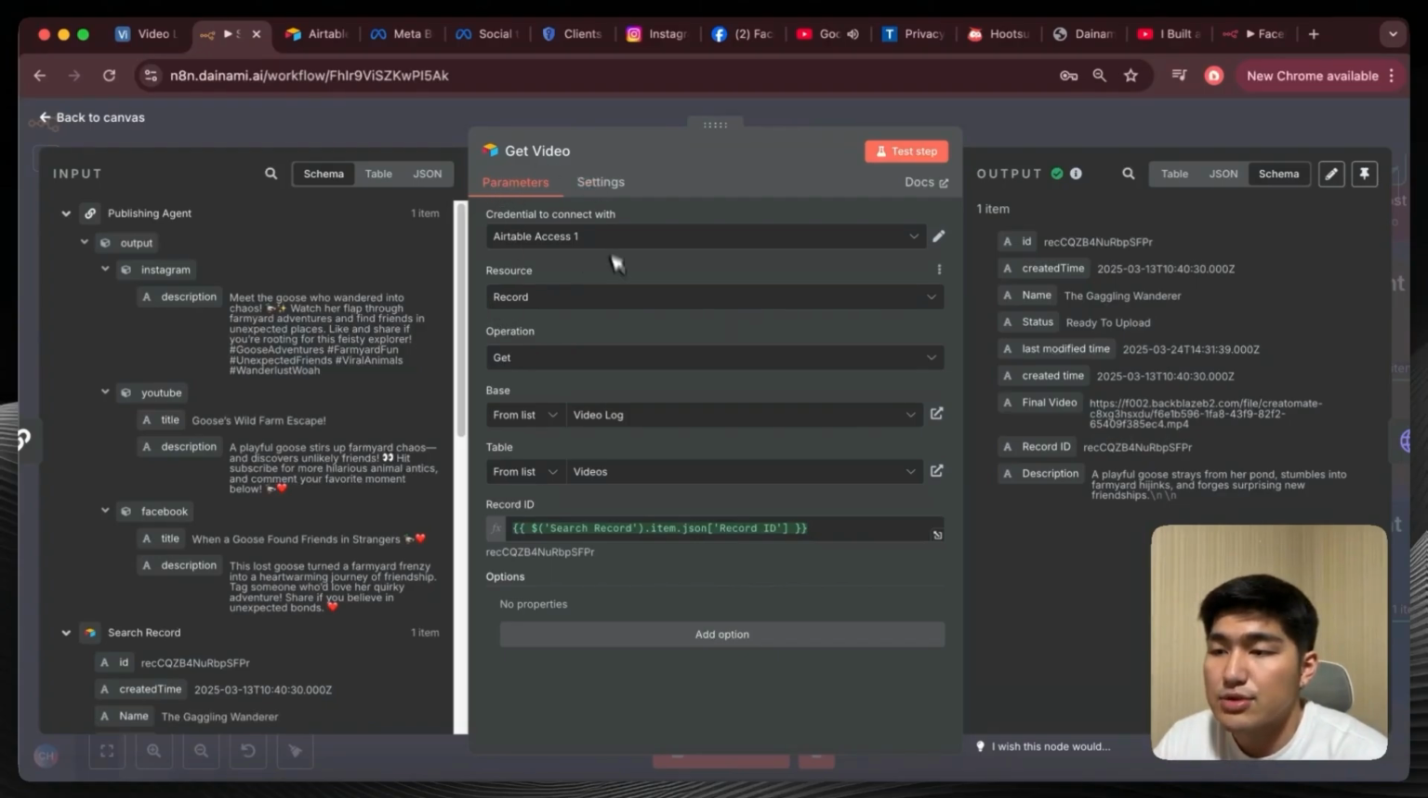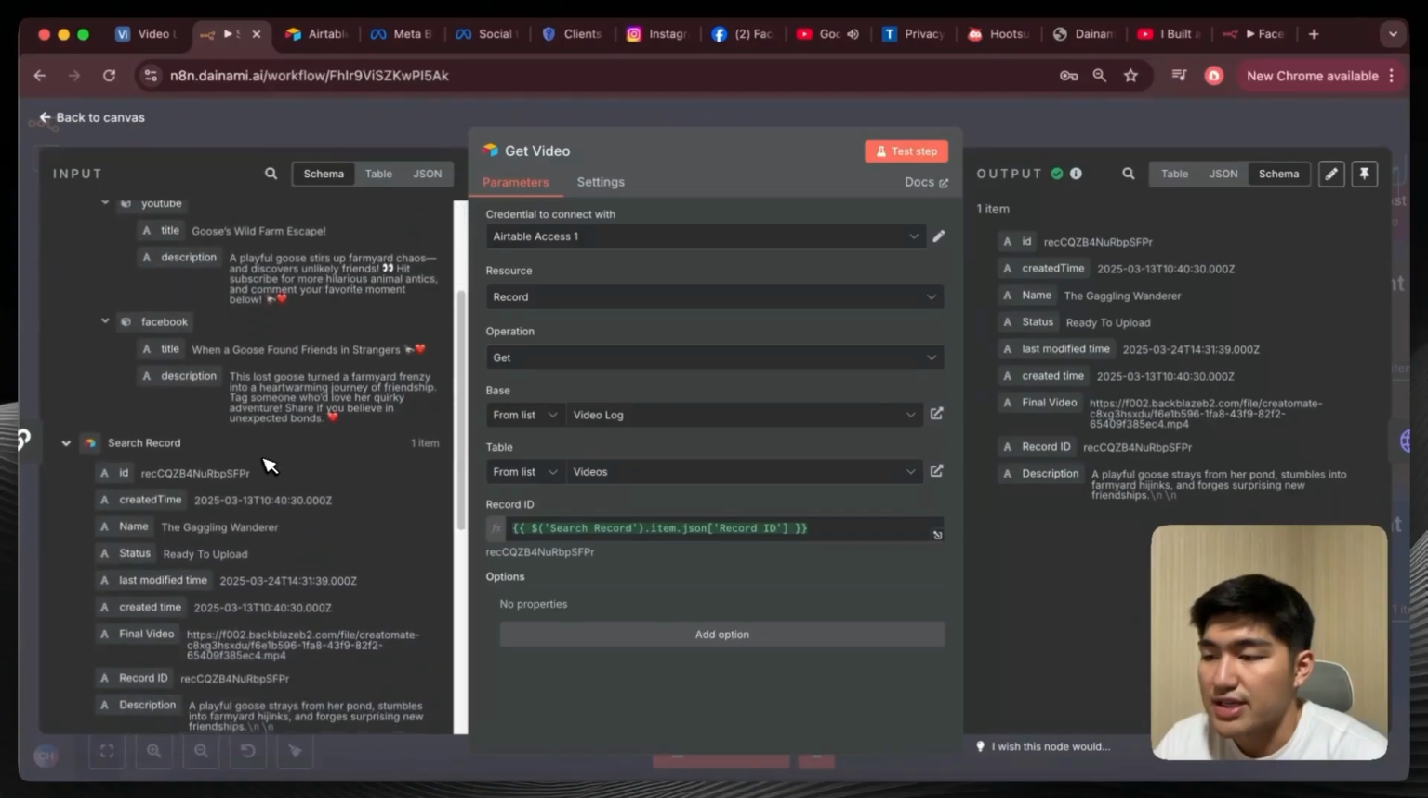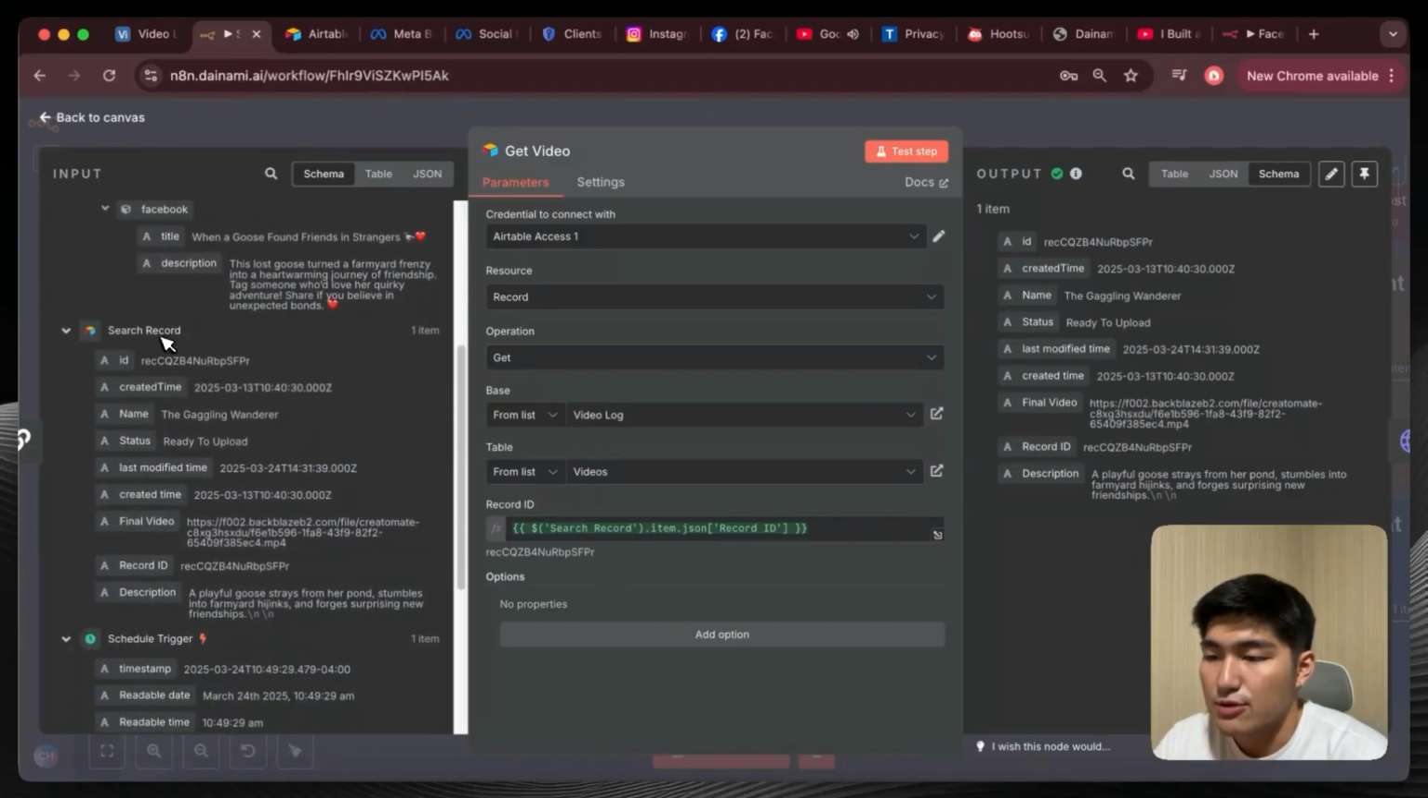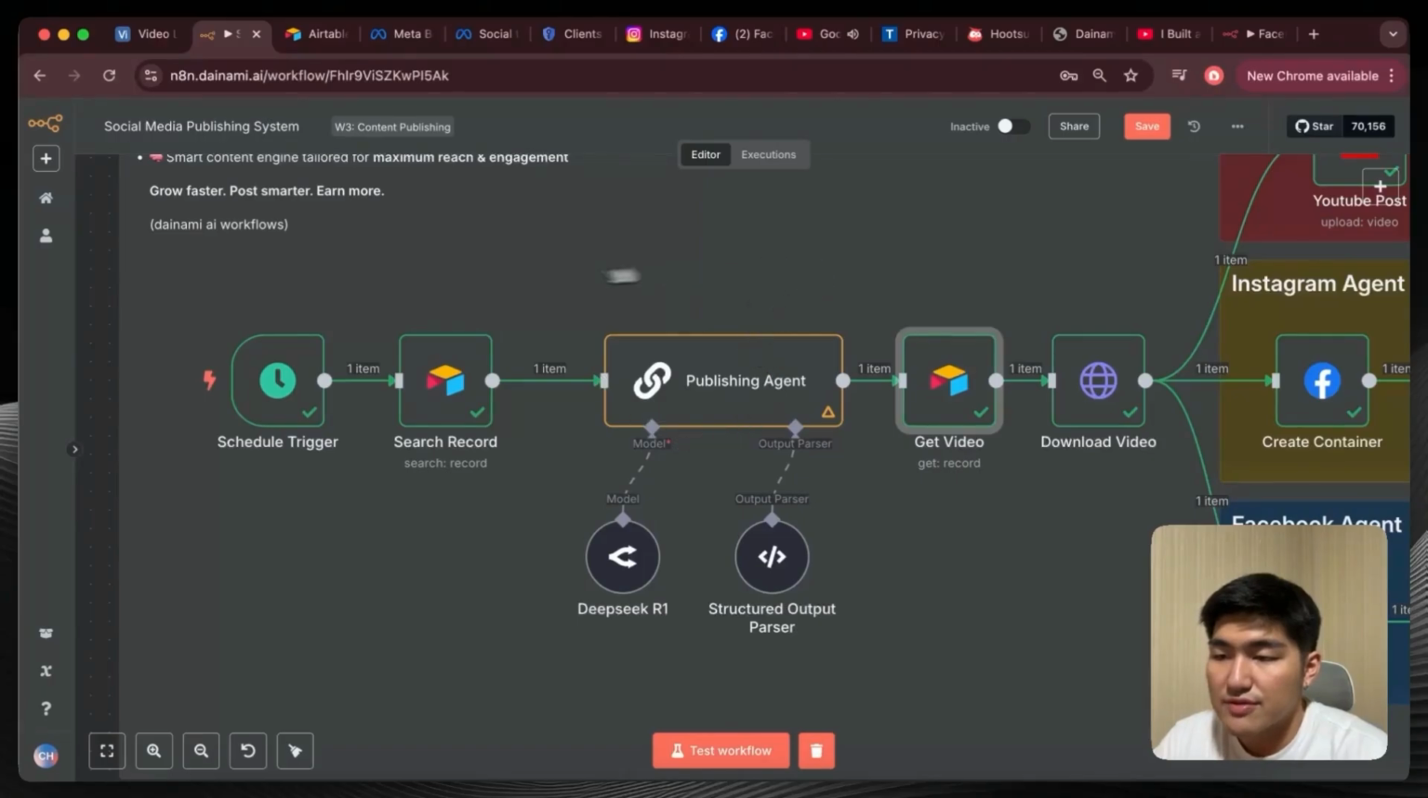In this Airtable node, the operation will be get, the resource will be record, make sure the base is the same, which is video log for us, and the table is videos. Then for the record ID, we're just going to drag over the record ID from search records over here and paste this over here. Once it's done, you should be able to get an output like this, right? And this is where we're going to get the final video from later on. All right, I'm going to press back and we are done with this specific part.